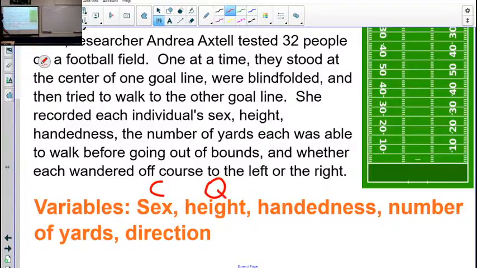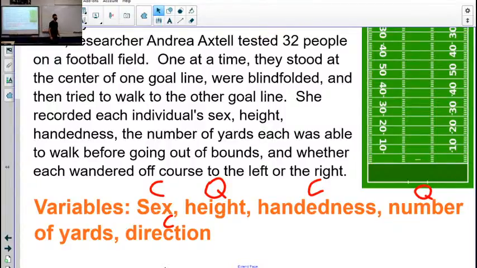All right, quantitative. Handedness. That's categorical. Number of yards that they walk before going out of bounds. That's quantitative. And direction that they went, categorical. All right. Questions on any of that?